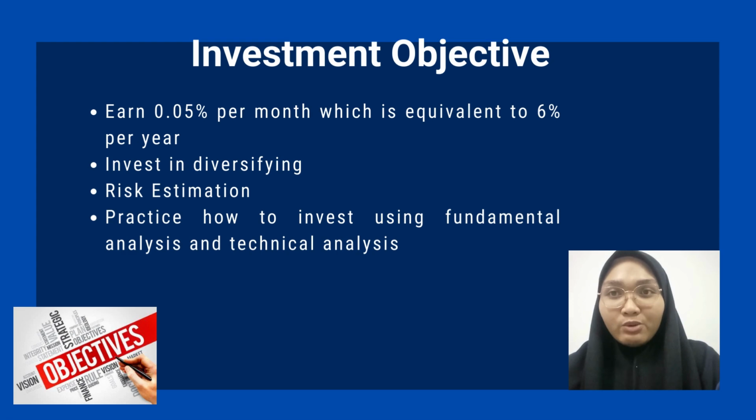The objective of our investment is first to earn 0.05% per month, which is equivalent to 6% per year. The reason why our group set 6% per year as the target is because we made an analysis of the profit obtained by ASNB, which is 5% per year, so we increased a little from the amount of revenue obtained by ASNB.